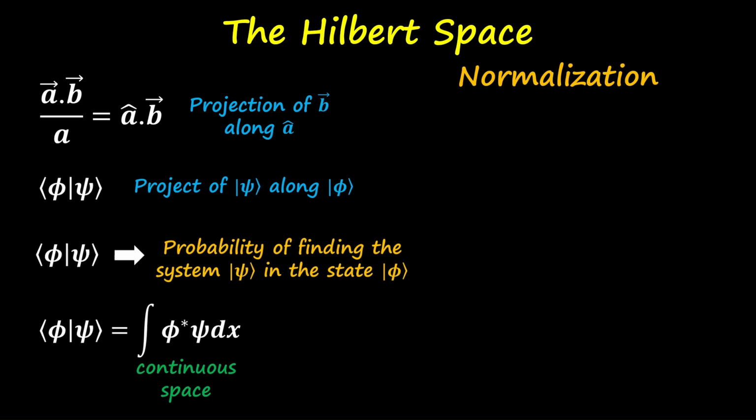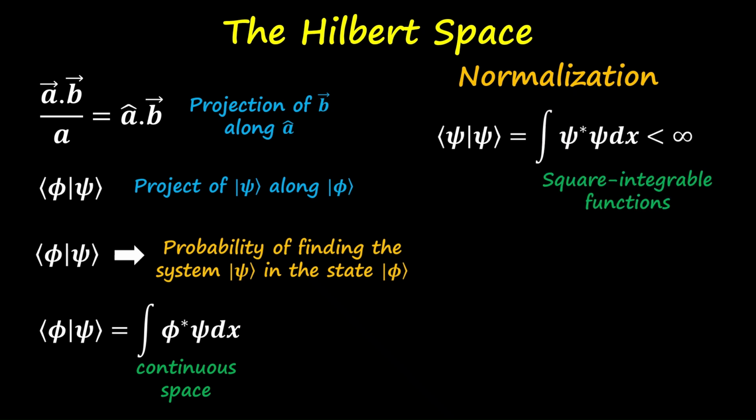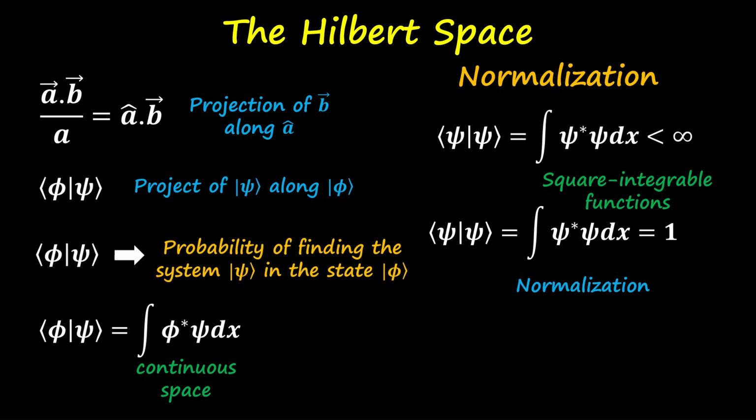Now, if we take the inner product with itself, then it should be finite, and such types of wave functions are known as square integrable wave functions. And in quantum mechanics, we only consider the square integrable wave functions. And by introducing a constant, we can make this integral equal to 1. This is known as normalization, and this normalization forces 100% probability of finding the particle in that domain.